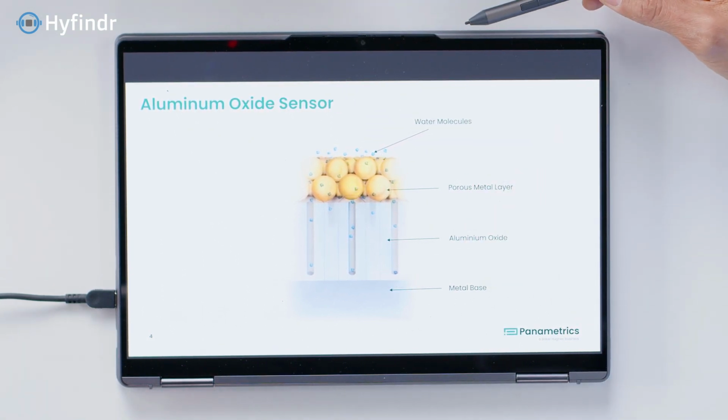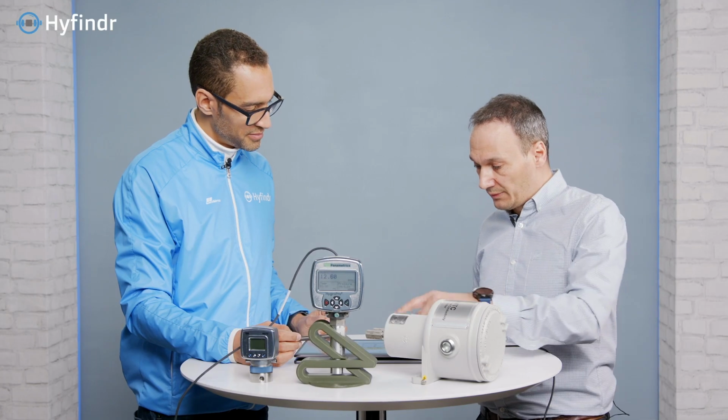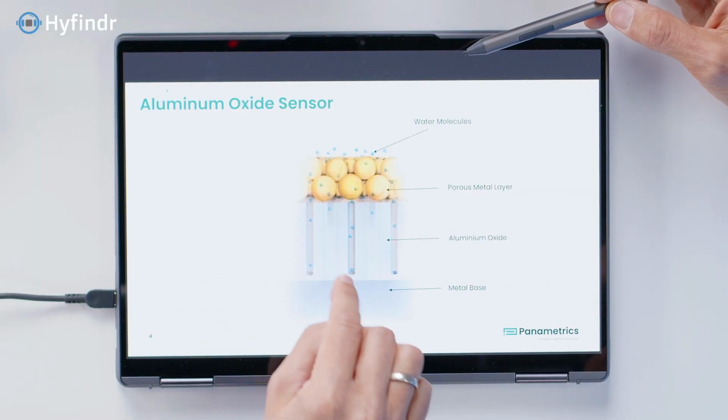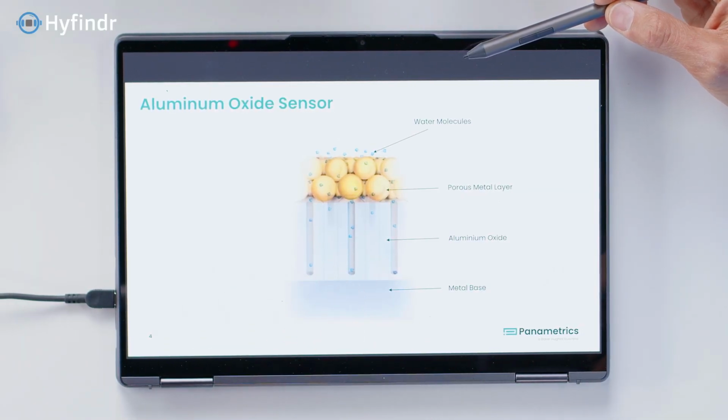So we measure here with this technology. We measure in gases as well as in liquids. Now imagine that the sample containing water molecules flowing past this sensor will immediately permeate, penetrate, and migrate through the first layer, and will reach the second measurement layer. Adsorption is happening. Adsorption, you can understand, is kind of like a microcondensation on that measurement layer.